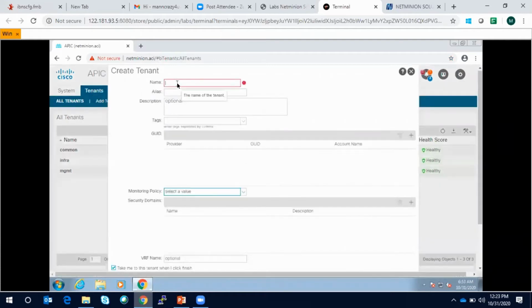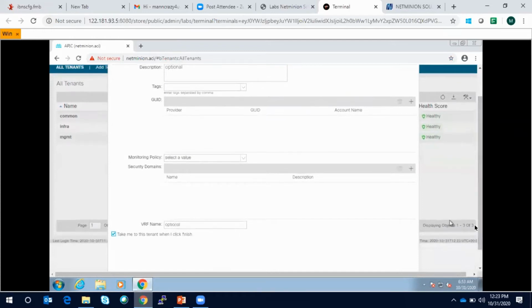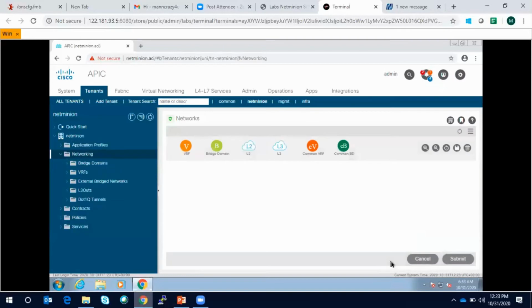Let's say if you want to add a tenant, I'm giving the name NetMinion, and the VRF name, if you want to specify, you can specify here, or you can create it later. So it will take me directly to the NetMinion tenant, which is like a data center in VMware.